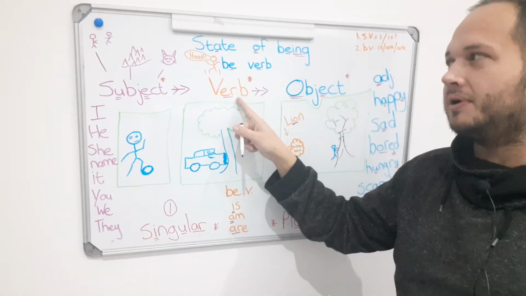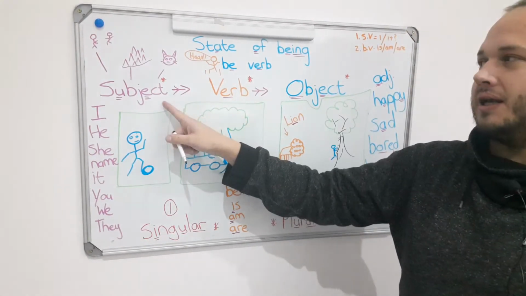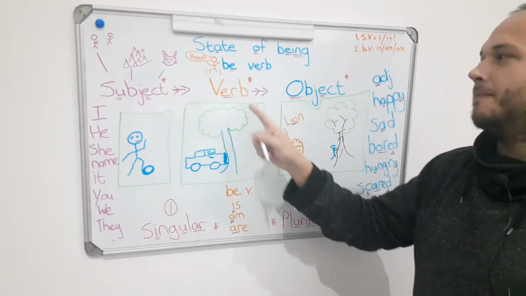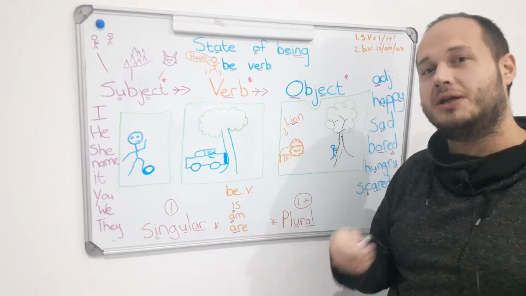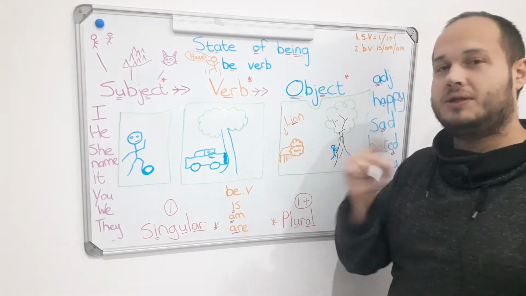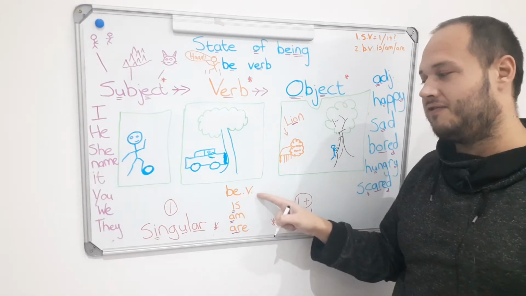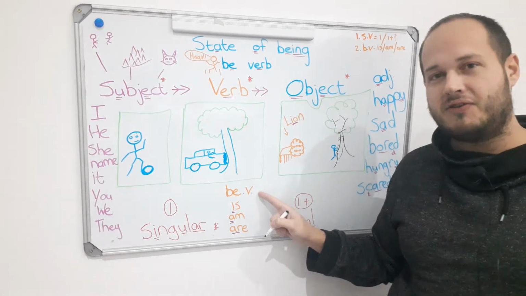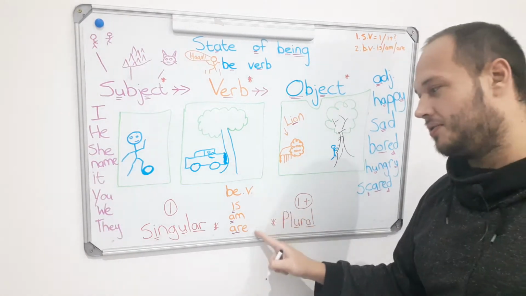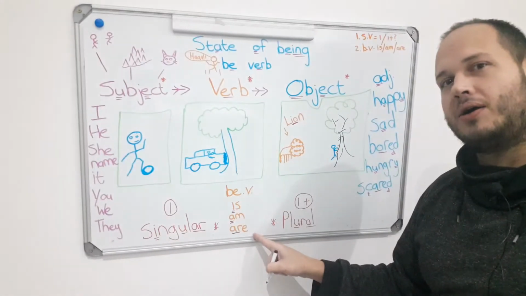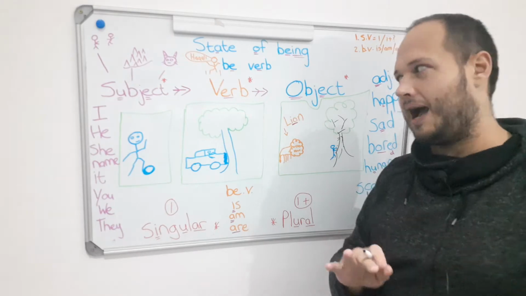So the verb is an action. So again, subject, people, places, things. A verb is an action, a doing word. Today, now, we're going to look at the be verb. The be verb has got three forms: is, am, are. We'll get to that now.